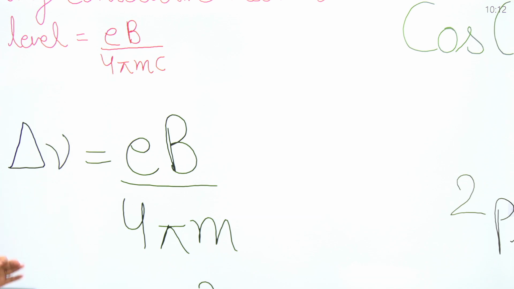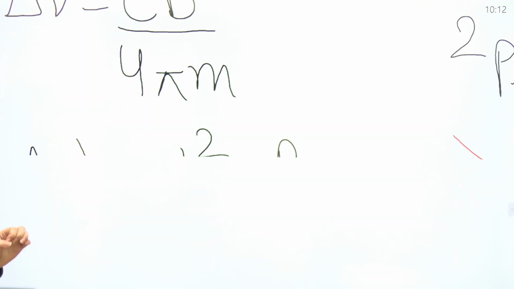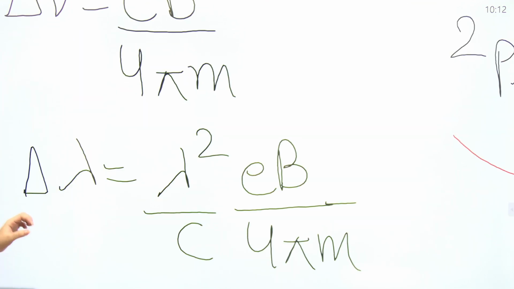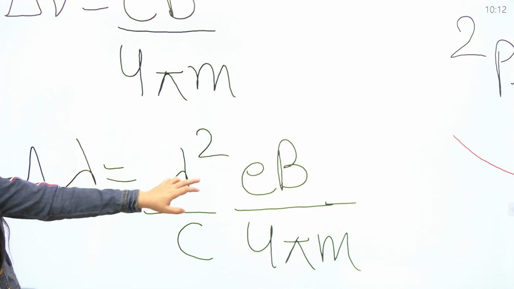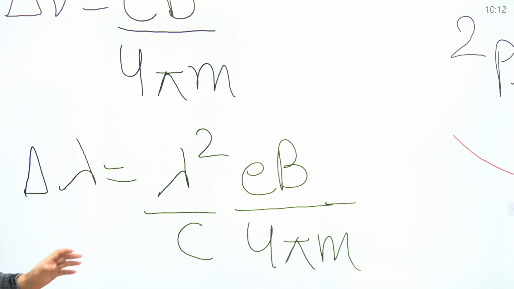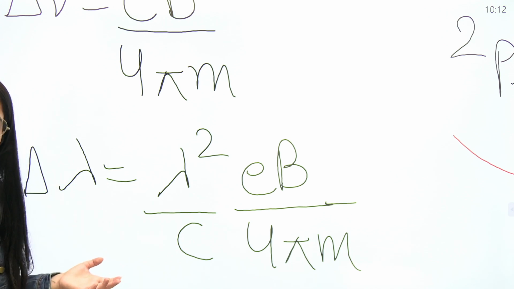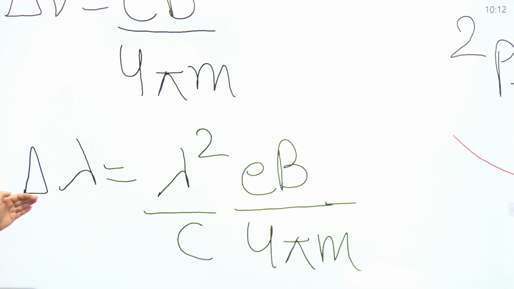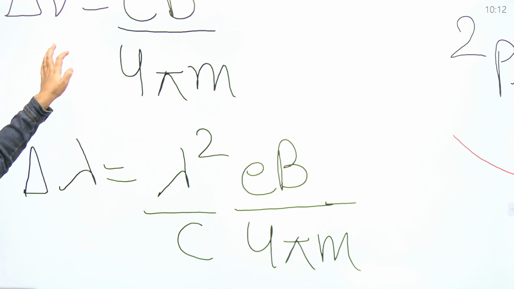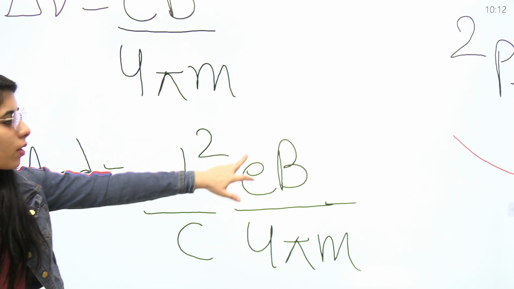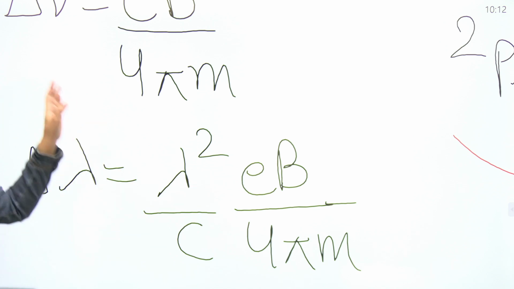Delta nu represents the frequency shift, which will be equal to eB upon 4 pi m, while delta lambda represents the wavelength shift, and that will be equal to lambda square upon c times eB upon 4 pi m. You can even write these expressions in terms of Bohr magneton, or write the delta lambda expression in terms of the frequency shift, because the term eB upon 4 pi m you can replace with delta nu.